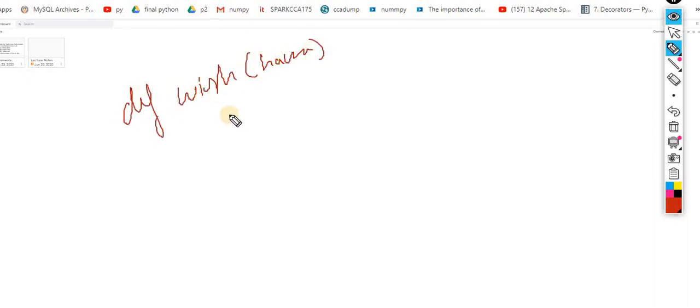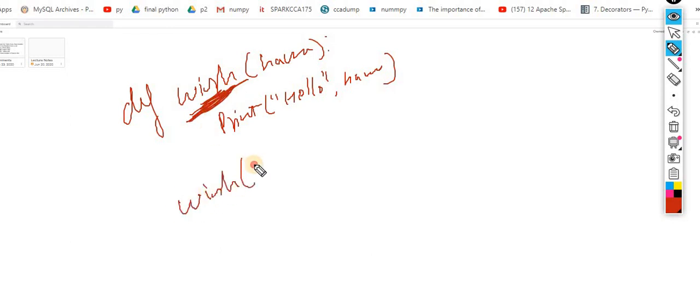Def wish of name. Whatever name you are getting, you are just printing. It's a very simple function. You are printing hello, then you are printing name. Very simple and small function. This is the name of this function. If I call this function wish of Ravi, the output would be hello Ravi.